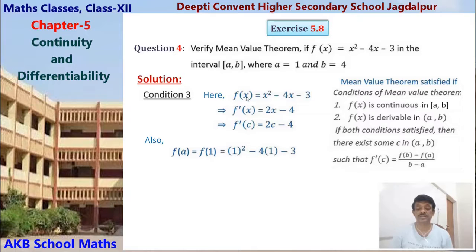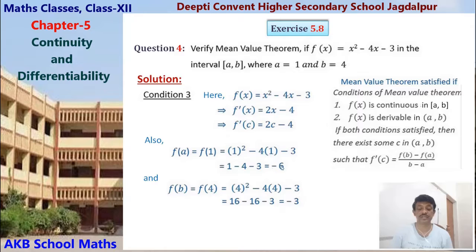f(1) means in place of x you put 1 square minus 4 into 1 minus 3, that means the value is 1 minus 4 minus 3 equals minus 6. Similarly f(b) equals f(4), b equals 4, so in place of x put 4 square minus 4 into 4 minus 3, so we get 16 minus 16 minus 3, that is minus 3. Here f(a) is minus 6, f(b) is minus 3. We have to put these values in this formula to find the value of c.